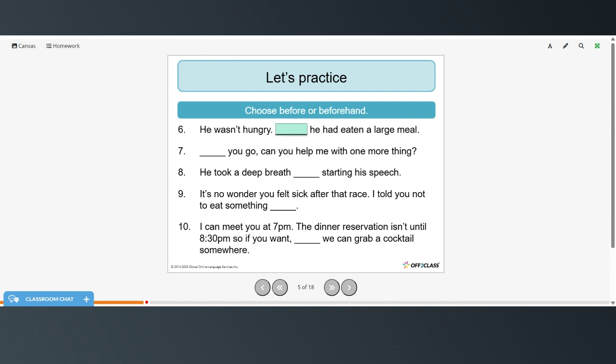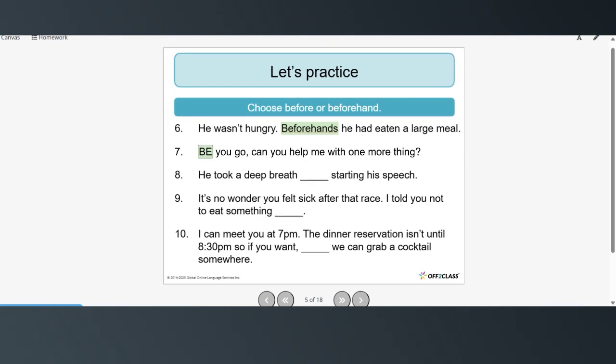He wasn't hungry. Beforehand, he had eaten a large meal. Before you go, can you help me with one more thing? He took a deep breath before starting his speech. It's no wonder you felt sick after the race. After that race, I told you not to eat something beforehand.